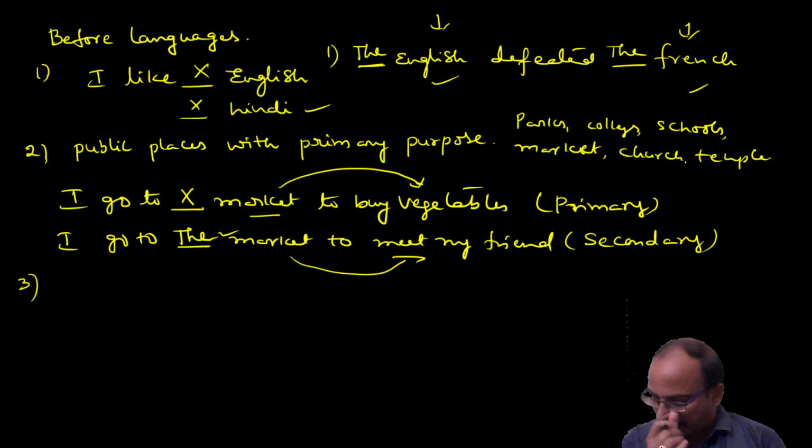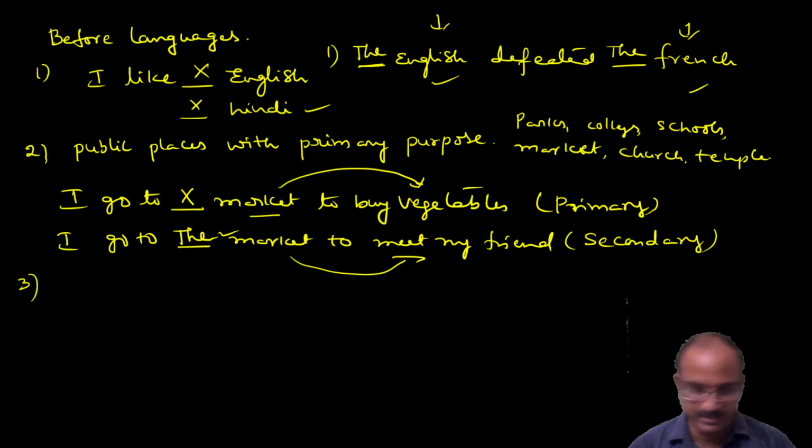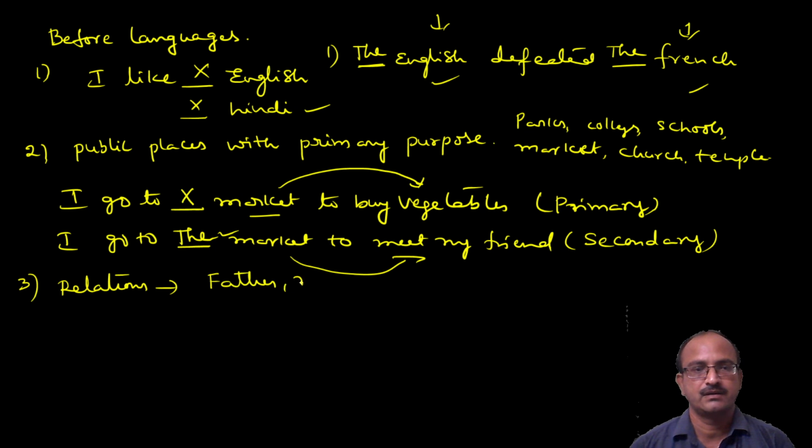Okay, next one, relations. Relations means father, mother, brother. These are the relations.